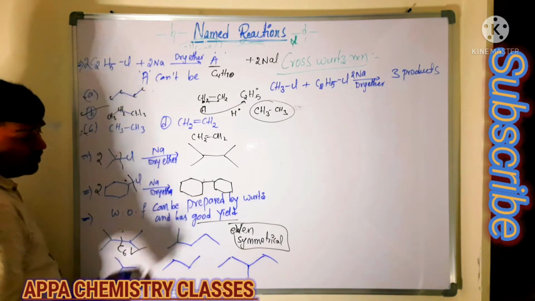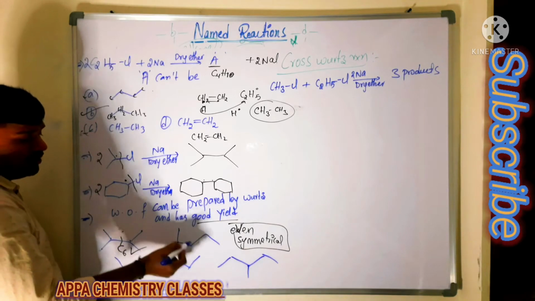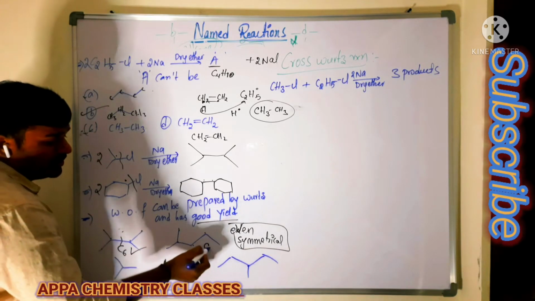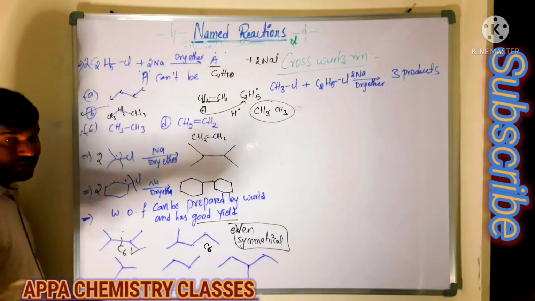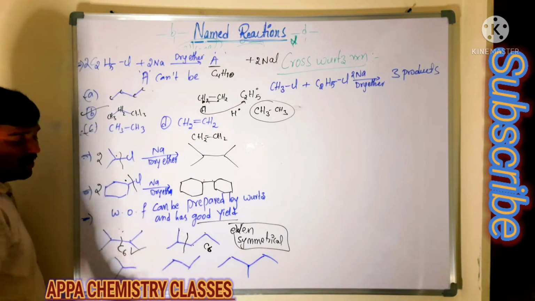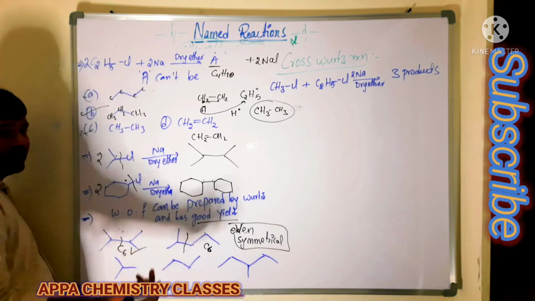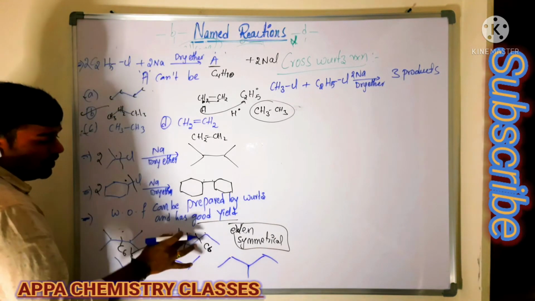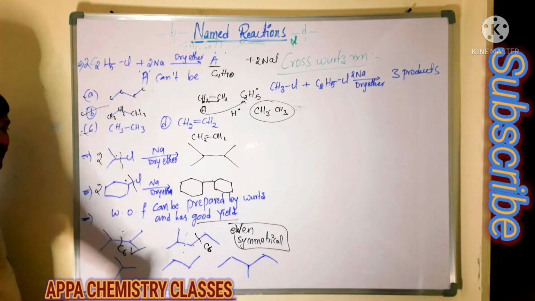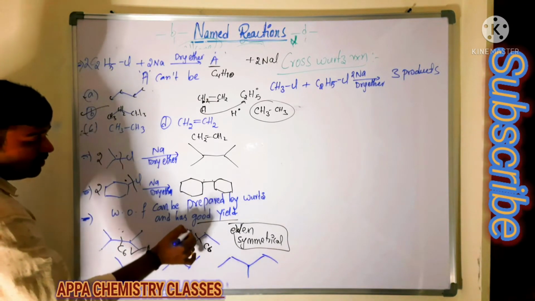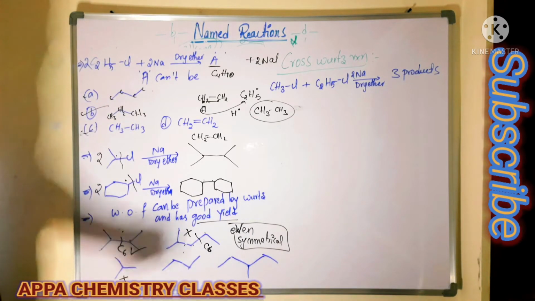Now this one, is it symmetrical? How many carbons do you count? 1, 2, 3, 4, 5, 6. 6 carbons are there, an even number of carbons, but it does not have symmetry. If you break here, are you getting the same 2 pieces of hydrocarbon? No, you are not getting. If you break here, are you getting 2 same pieces? No. So it is an unsymmetrical one, so it will not give a good yield. This one also does not give a good yield.